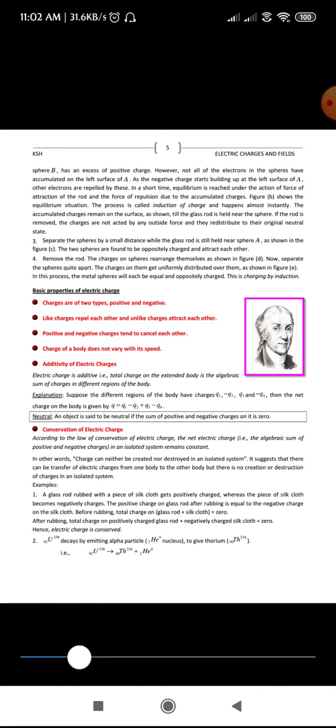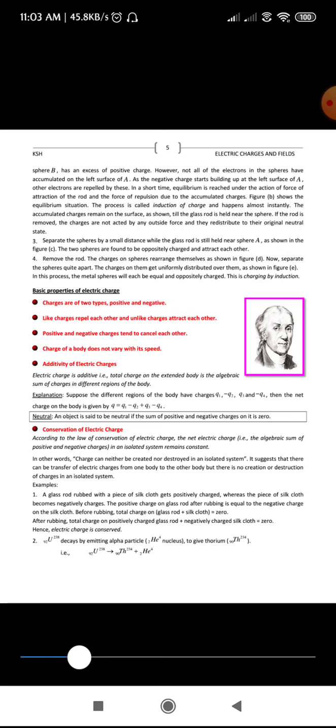Coming to the basic properties of electric charge, the first one is that charges are of two types, one is positive and one is negative, okay? Next, the second property is, as you know, like charges repel, whereas unlike charges attract each other, okay? Next, positive and negative charges tend to cancel each other, okay? When there is a positive and a negative charge, they cancel each other and the net charge comes out to be 0, okay?